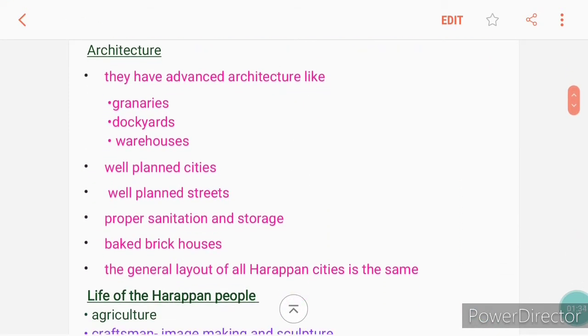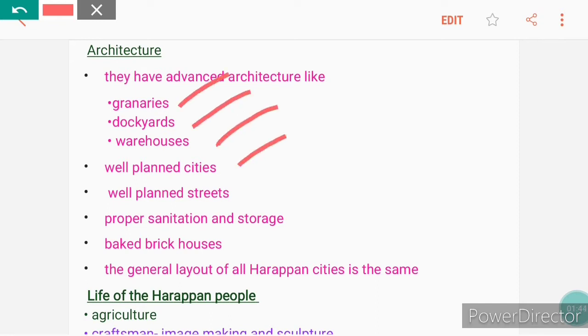Now, the architecture of Harappan cities. Harappan cities had advanced architecture like granaries, dockyards, warehouses, well-planned cities, well-planned streets, proper sanitation and storage. Houses were made of baked bricks. And the general layout of all Harappan cities is the same.